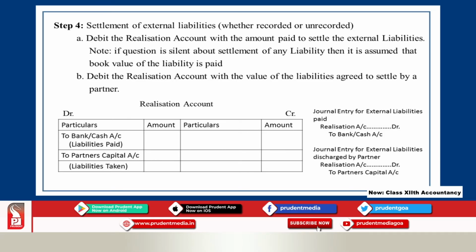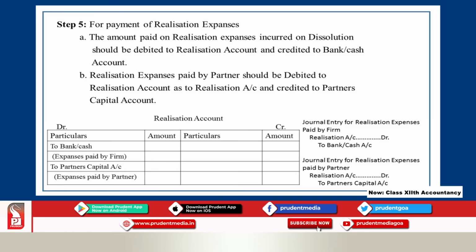Then suppose partners agree to discharge any external liabilities, whether recorded or unrecorded. Under such circumstances, the journal entry is realization account debit to partner's capital account. When you post it, it comes in the realization account on the debit side as to partner's capital account, and you have to show the details of liability paid by the partners. Then the fifth step is you have to make entry for the payment of realization expenses.